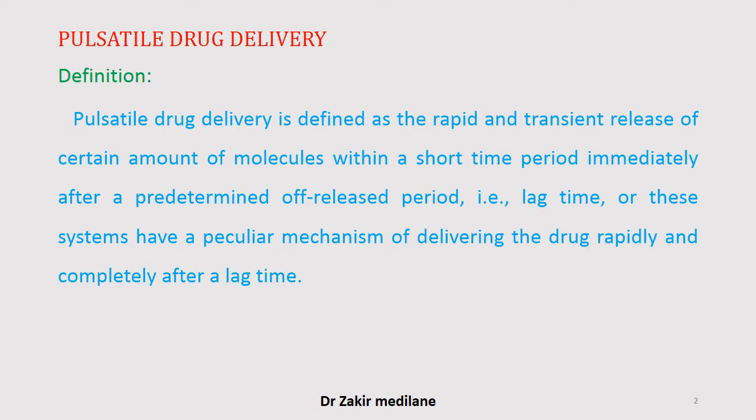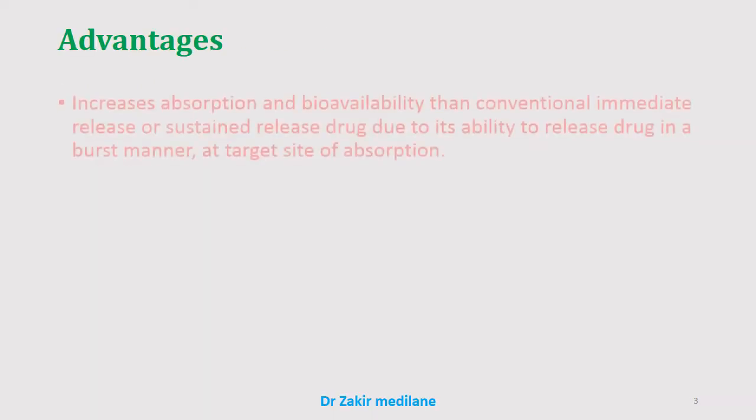That is called the lag time. These systems have a peculiar mechanism of delivering the drug rapidly and completely after a lag time. So the drug is going to be released at its predetermined time interval. We can go for the next slide.